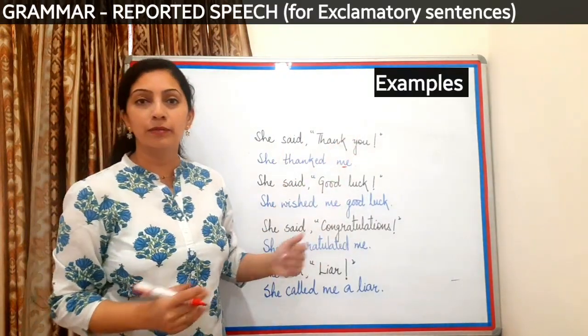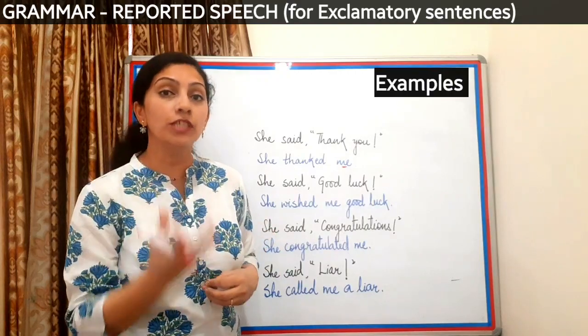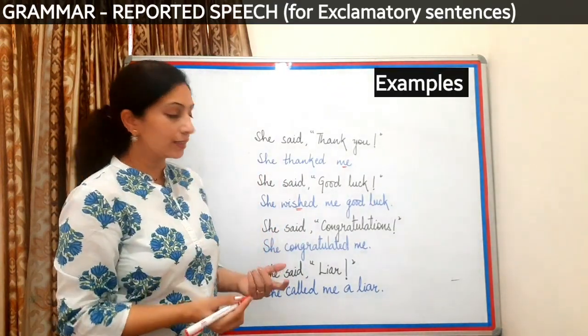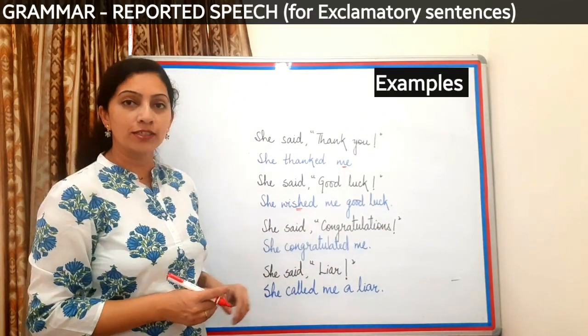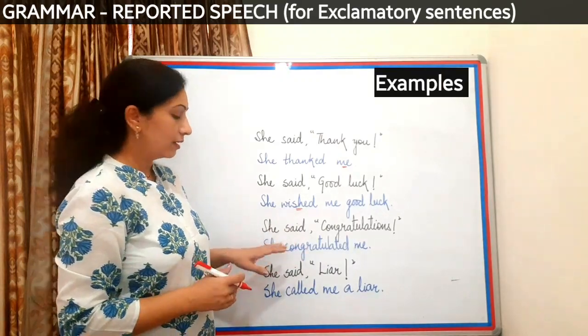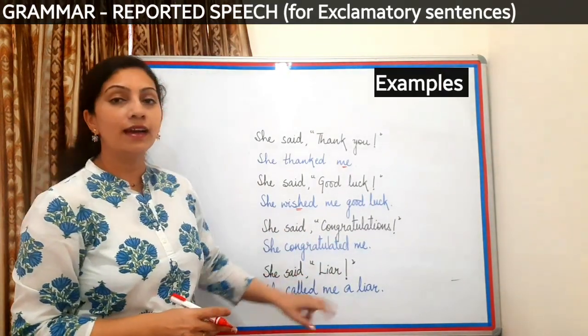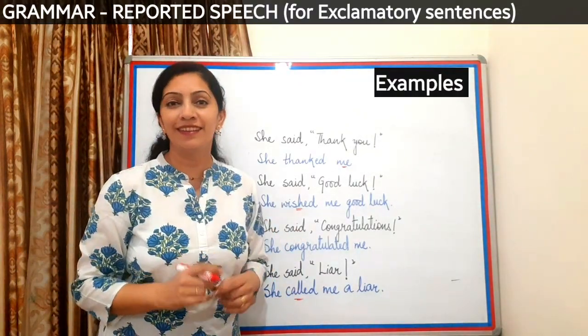And remove the exclamation mark. Next, she said good luck. So whenever somebody is wishing you, then we use the word wished. I can say she wished me good luck. She said congratulations. So I'll change it: she congratulated me. She said liar. She called me a liar.